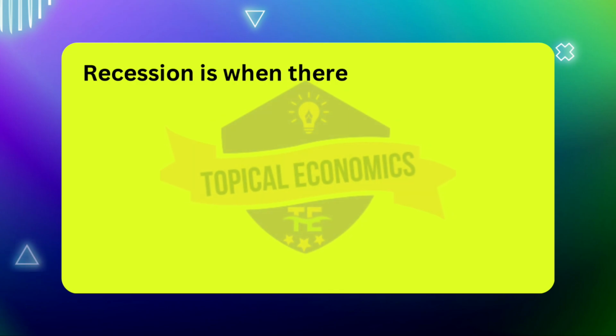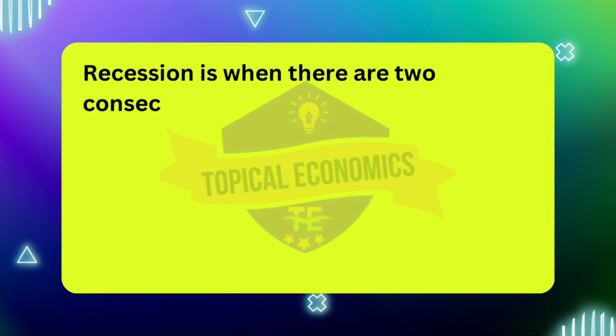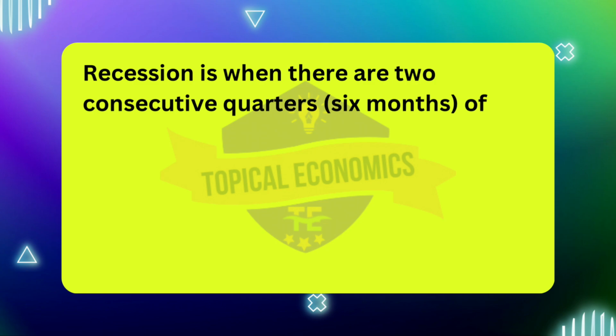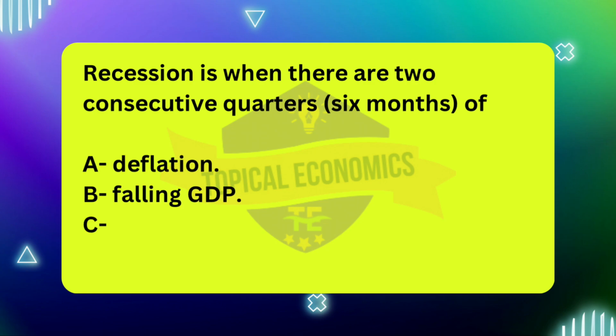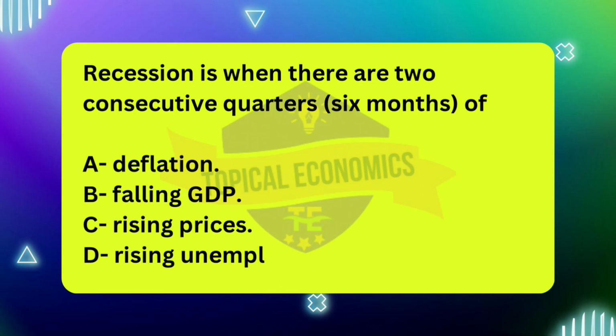Moving to the sixth question. Recession is when there are 2 consecutive quarters, 6 months, of A. Deflation. B. Falling GDP. C. Rising prices. D. Rising unemployment. The correct answer for this question is option B.